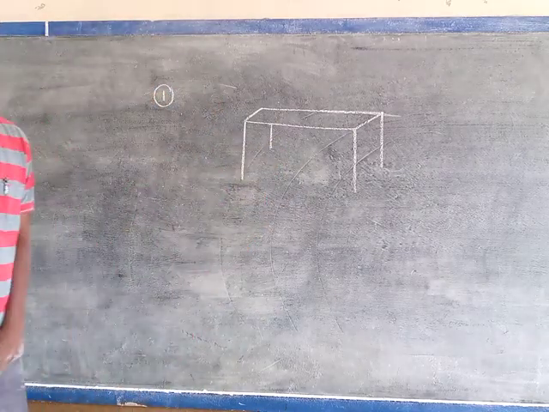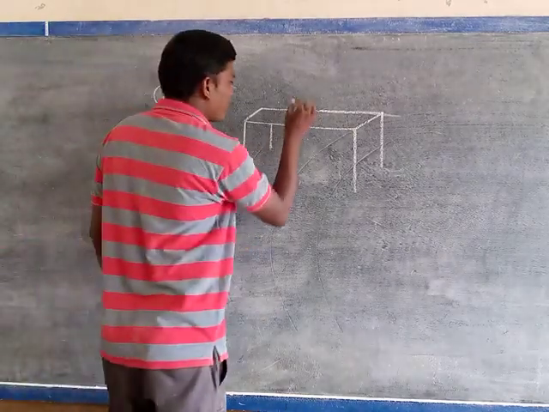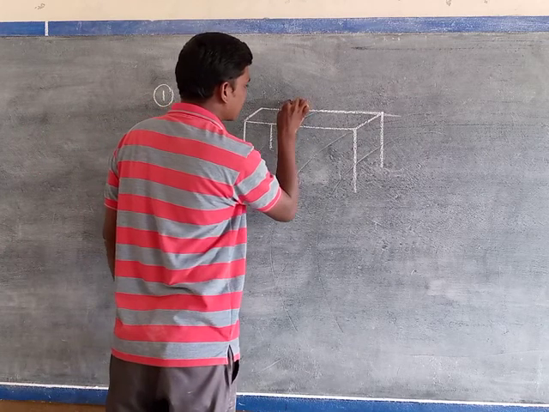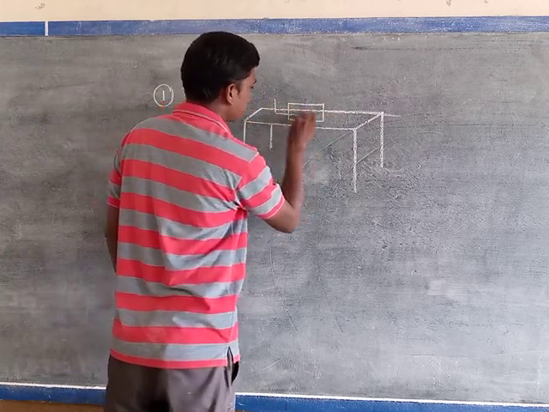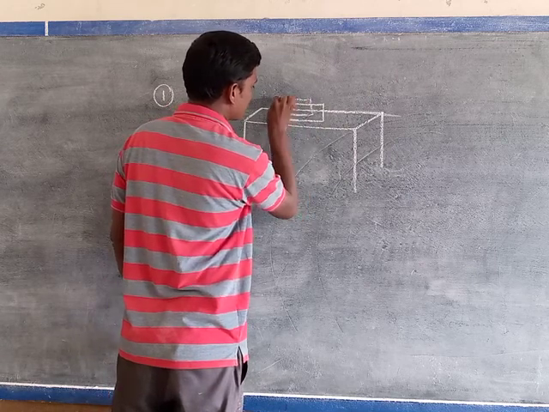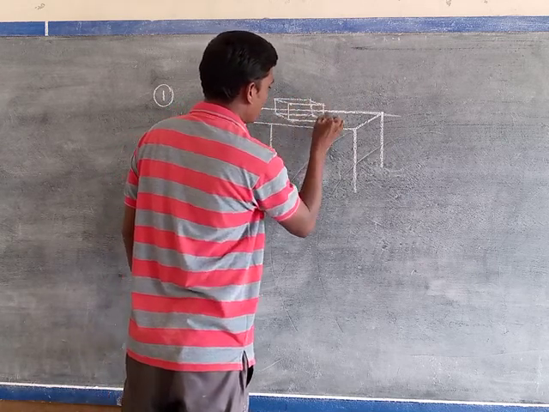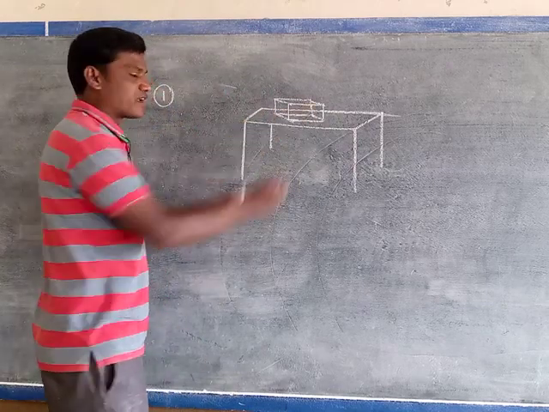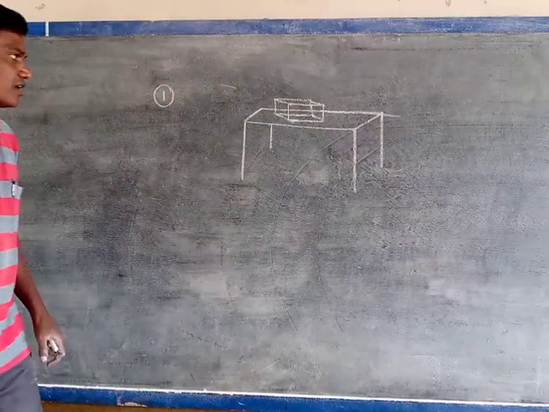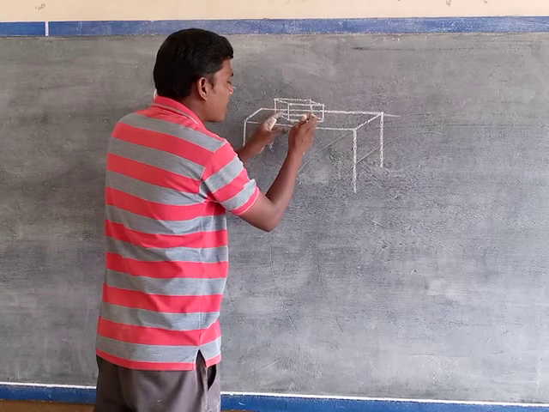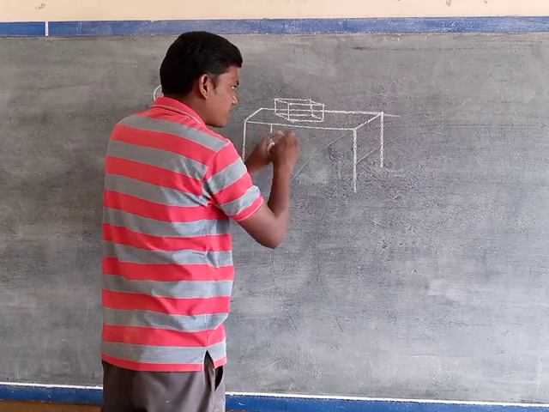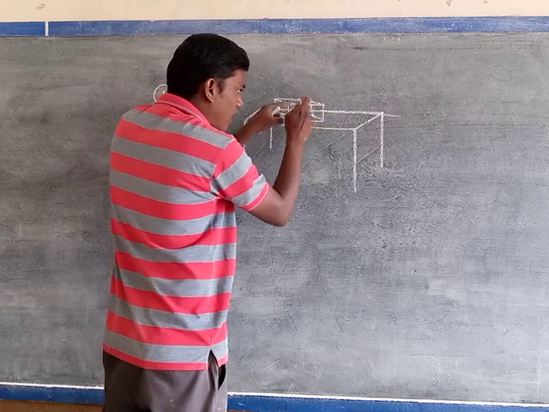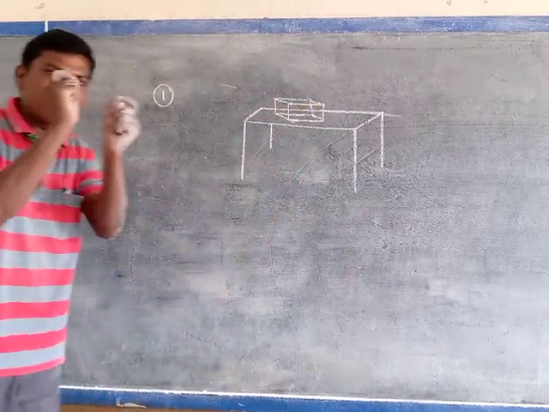So, it is a table, and a book is placed here, like this. Book or brick, anything we can say. So a brick or a book is placed on the table as shown in the figure. Initially, the book or brick is in which position? Rest position.